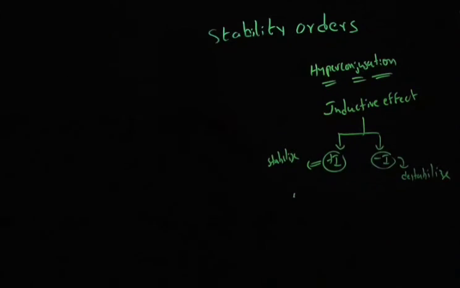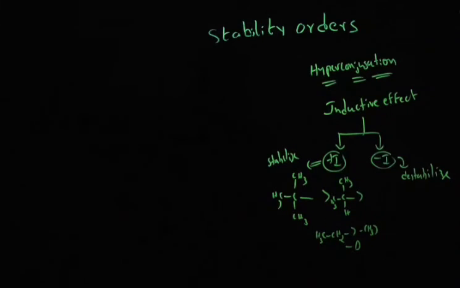For example, the tertiary butyl group, isopropyl, ethyl, methyl, any alkyl group, and deuterium, these are all plus I groups. These atoms or groups will increase the stability of the carbocation.